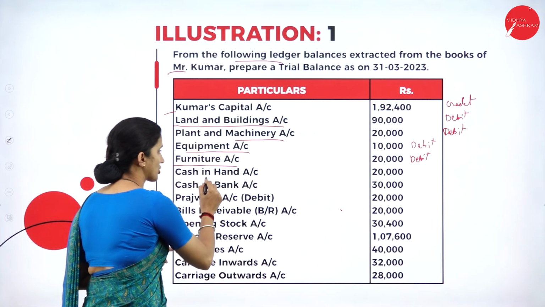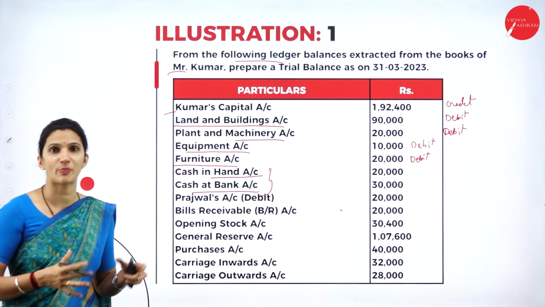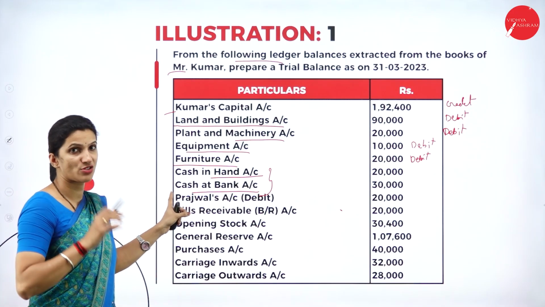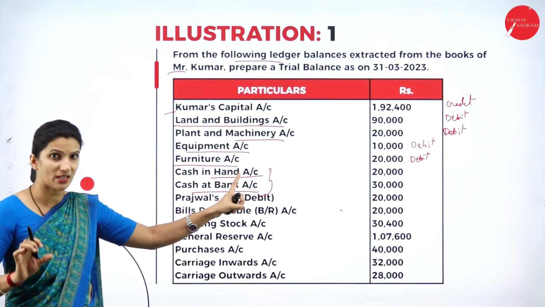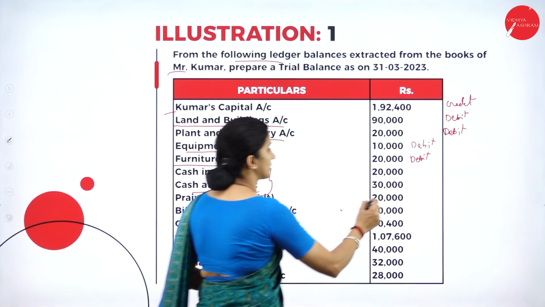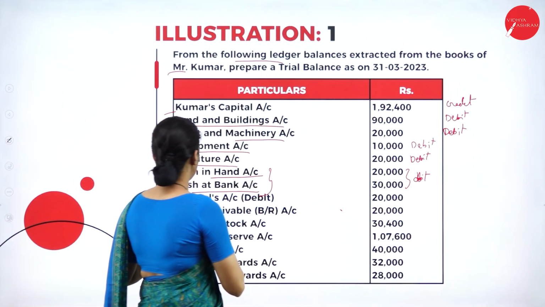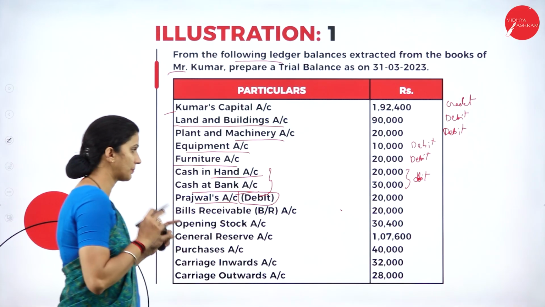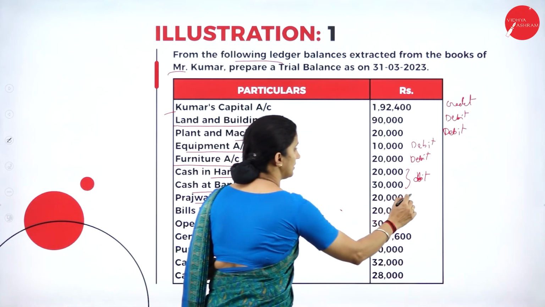Then we have the cash in hand account and the cash at bank account. Both are cash balances. One is cash in hand, 20,000, and the other is the cash balance at the bank. Both are considered current assets, so both come under the debit side. Then we have Prajwal's account. Here it is specifically mentioned that Prajwal's account is a debit balance, so it comes under the debit side.